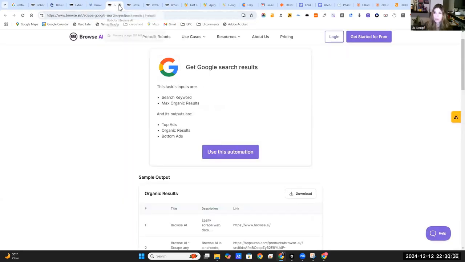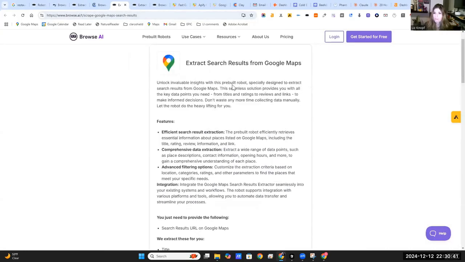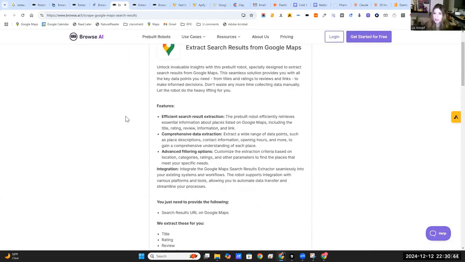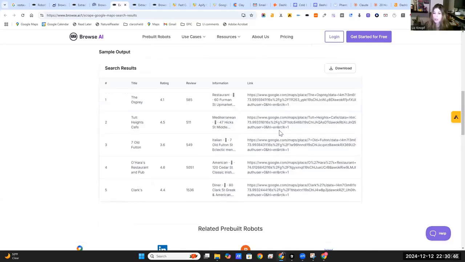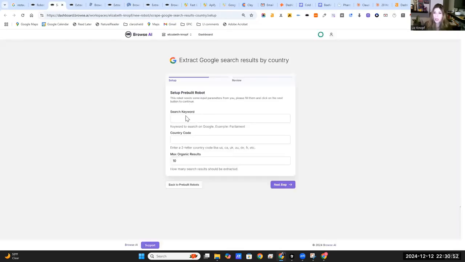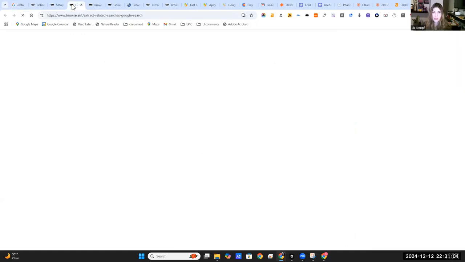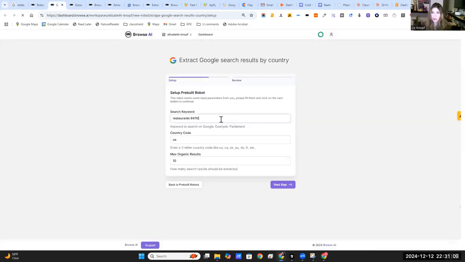So this one was one we already did. So search results. This is from Maps. So as you can see, I've done this automation before, and it shows some of the results I had from a previous one. So we'll go ahead and start that one as well. All right, so this is going to be USA. This might actually give us too much of a result. So let's see. I'm going to take our restaurants example, put in the search keywords here, and then you just go next.